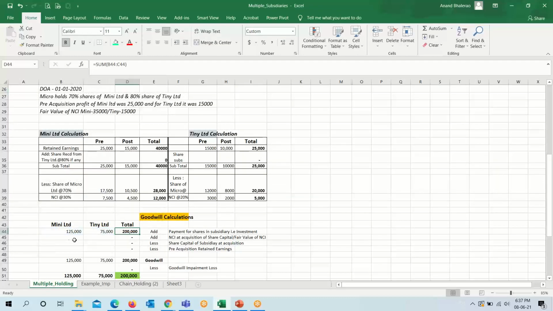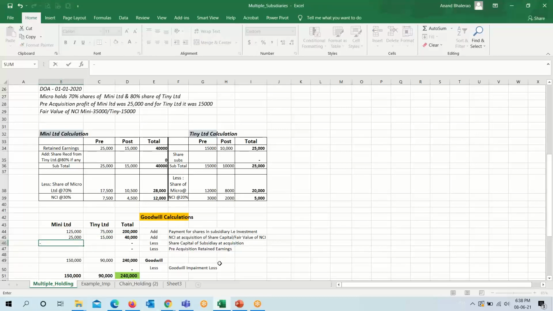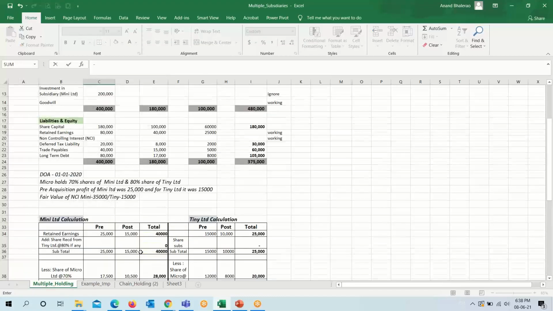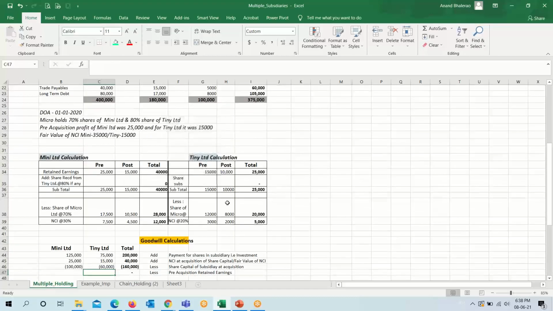Then NCI at acquisition, or fair value of non-controlling interest. As we have been given the fair value, we will put the figure here, from the additional information, 25,000 for Mini Limited and 15,000 for Tiny Limited. Similarly, share capital of subsidiary Mini Limited, how much is it? 1 lakh. And for Tiny Limited, it is 60,000.